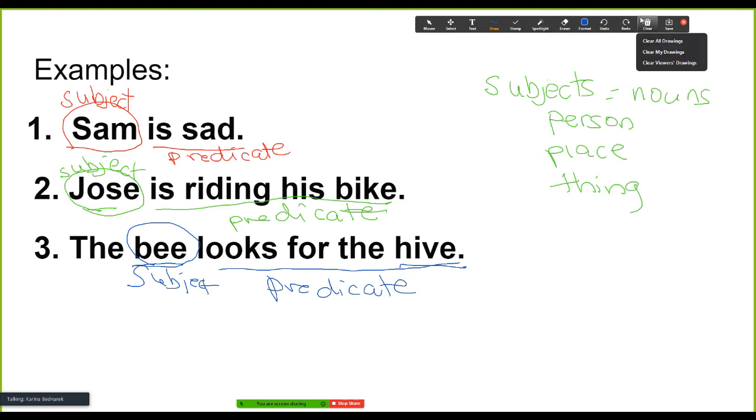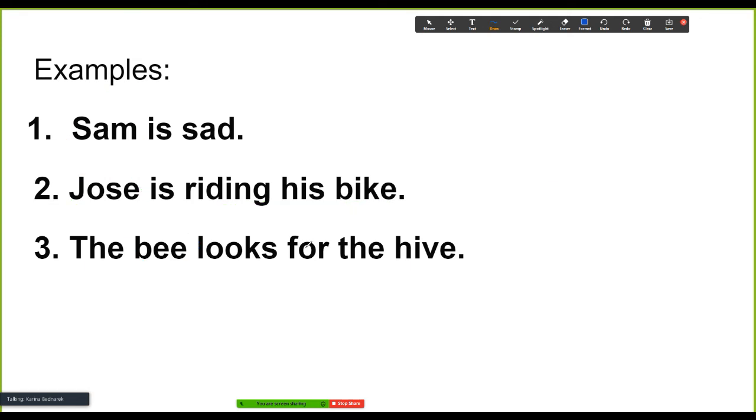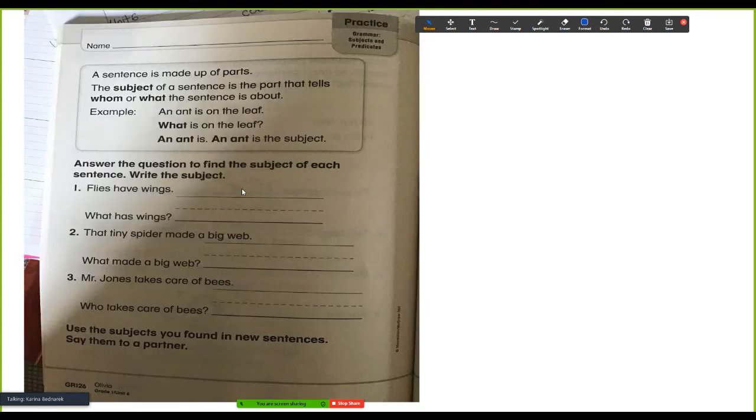Now let's look into our book. All right, in our grammar book, page GR 126, we could do this together. We always write today's date on top, like this, so we know when we did this. It's May 18, 2020. Of course, you'll write it much neater than I am.